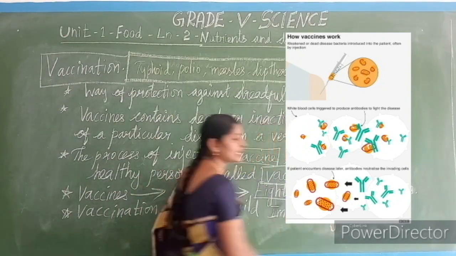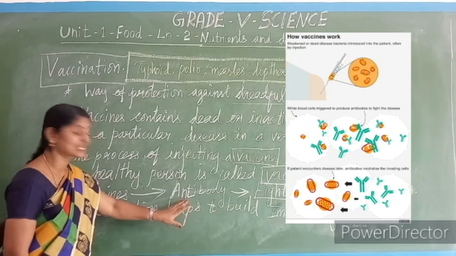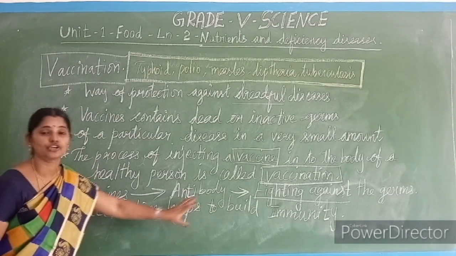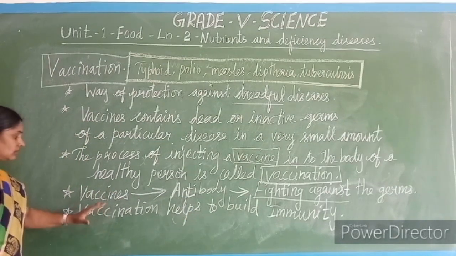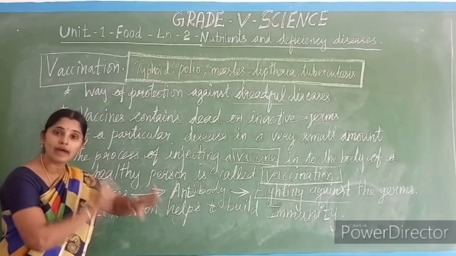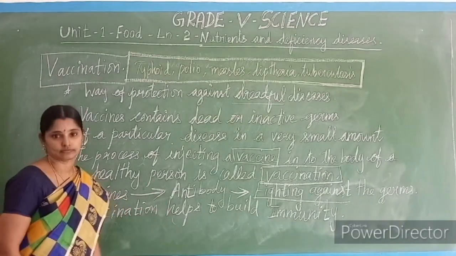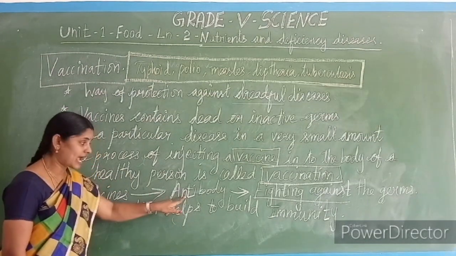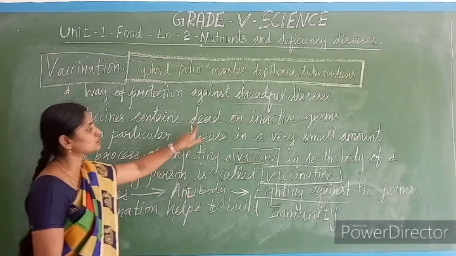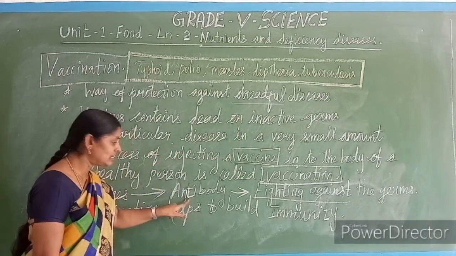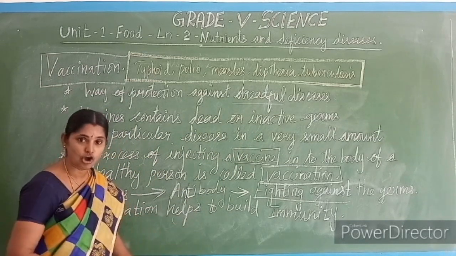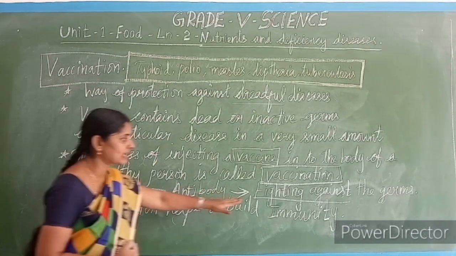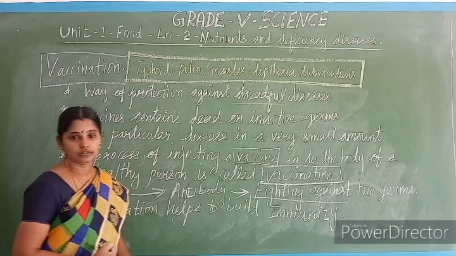So to fight against the germs, our body produces antibodies when the vaccine enters our body. Those antibodies remain in our blood for lifelong. Okay, clear children? Why are we taking vaccination? The antibodies produced by these dead and inactive germs will remain in our blood for lifelong. Those antibodies give us immune power to fight against disease-causing germs.